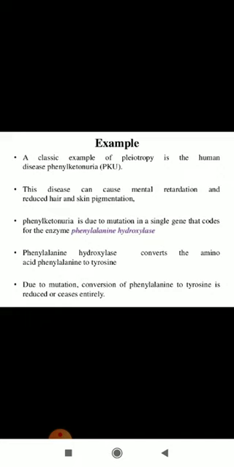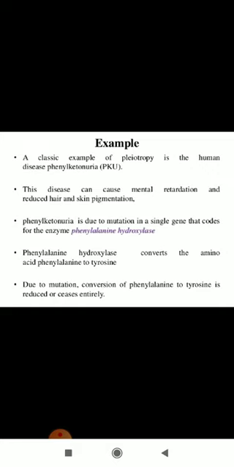One more classic example of pleiotropy is phenylketonuria. It occurs mostly in newborn babies. The symptoms of this disease are that it can cause mental retardation and reduced hair and skin pigmentation, meaning there is a loss of pigments in the hair and skin, and mental retardation is the main symptom of this disease.